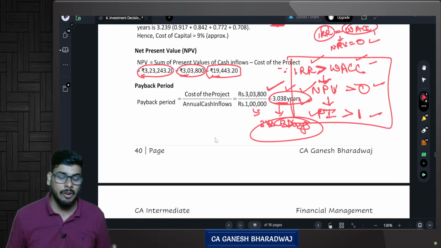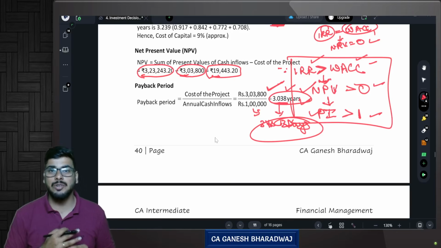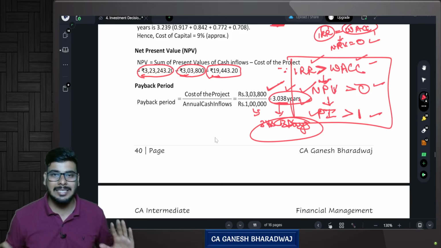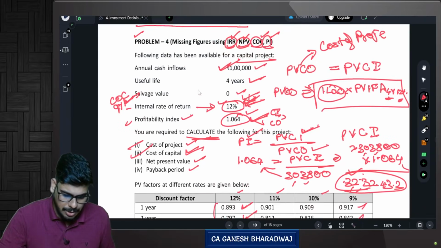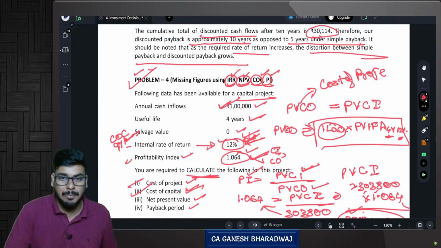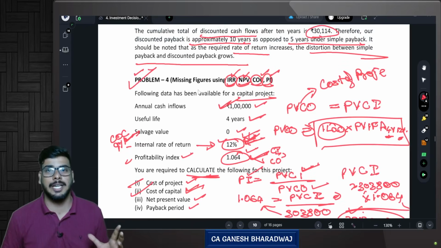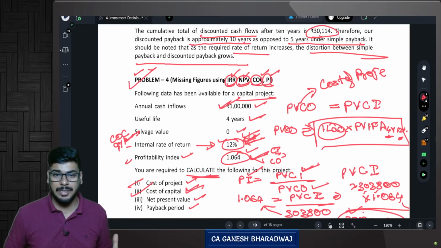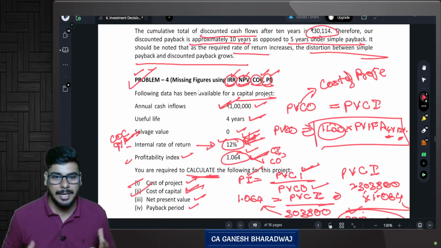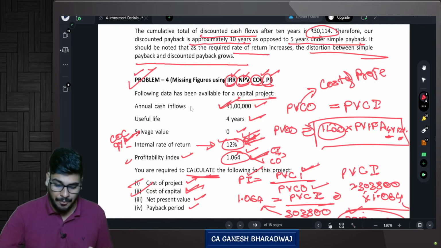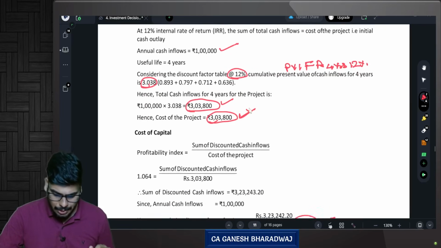This is the meaning of payback period. Guys, are you able to get the clarity? It is as simple as that. Are you clear with this? So we have seen all the methods right now. Now let's go to 2 problems which are exclusively case study types. Now these are some interesting questions which I feel are typically the exam type of problems that you can be tested on. So let's go to question number 5 right now.